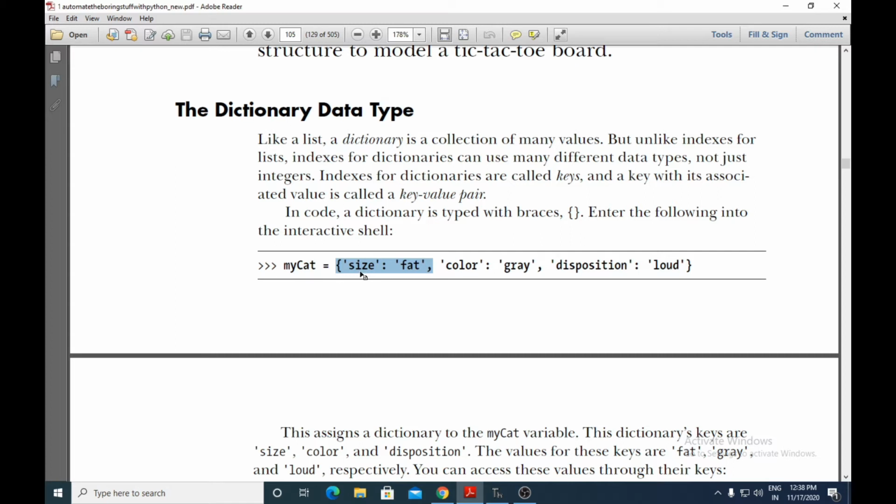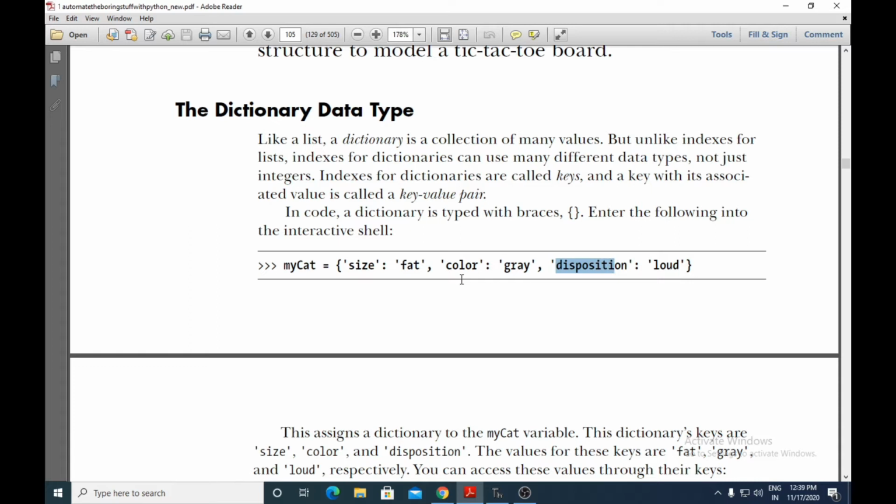So the key here is size, colon, its value is fat. So this is one key-value pair. Another key-value pair is given here: the key is color and the value is gray. And one more key-value pair is there: the key is disposition, the value is loud. So a dictionary is nothing but key-value pairs where the key can be of any data type. In lists and tuples, these keys are known as indexes, and there they were only integer values. Here they are of different data types.